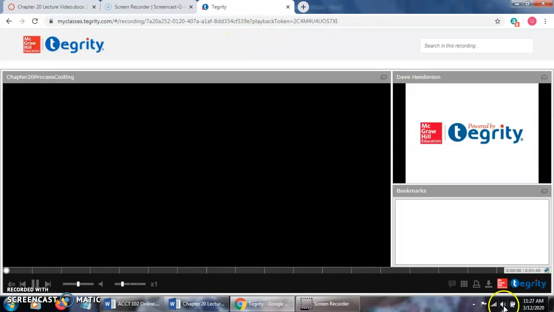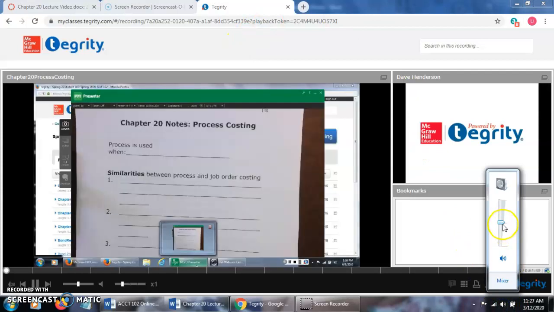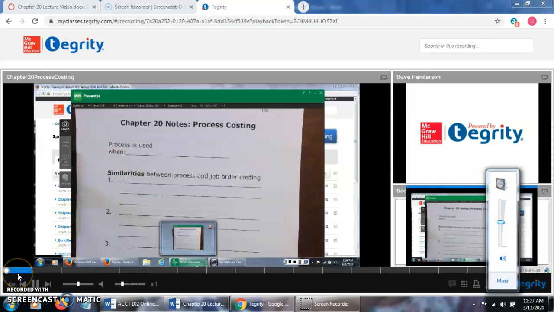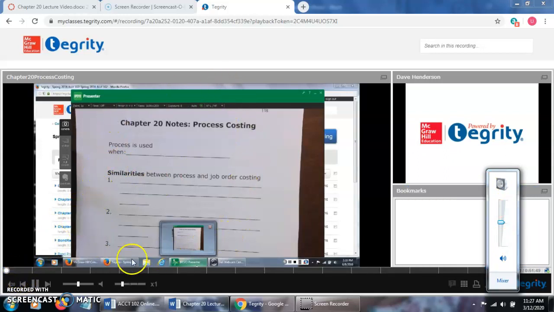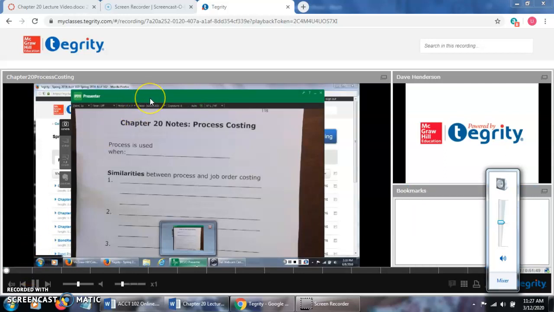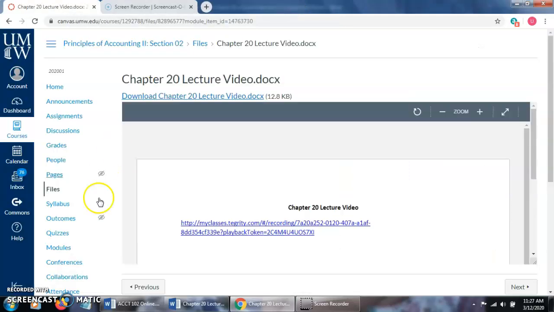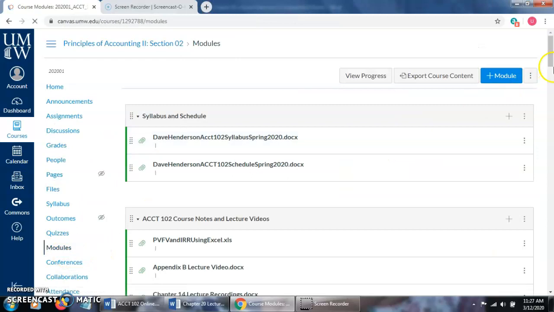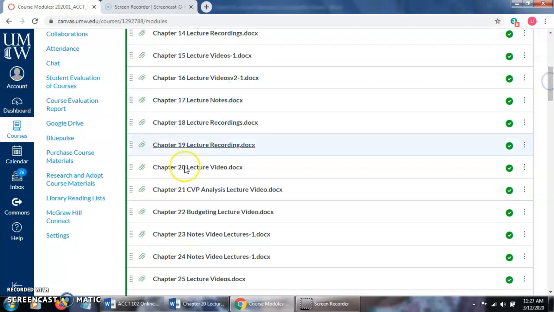Okay, so then this brings up the lecture video, and you can go ahead and follow along, which covers process costing just like you would in class. This is a picture of me with the document camera, going over the chapter 20 notes, and you can just follow along in your course pack with each chapter as you see fit, as we would do in class. Okay, so I'm going to close out of that. So that's where all the lecture videos are. They're all located right over here.